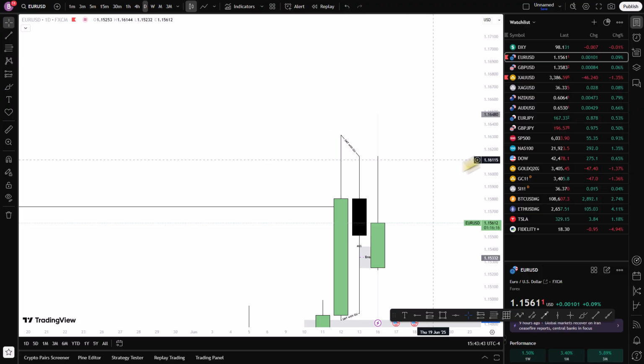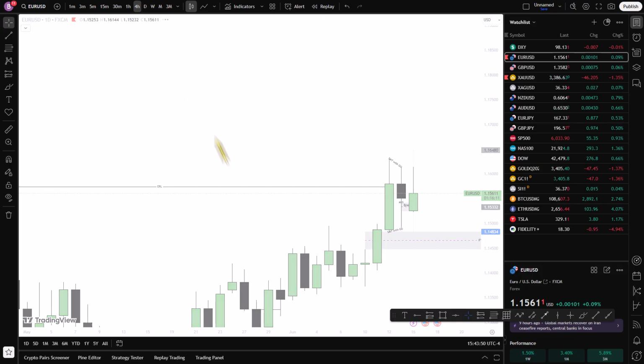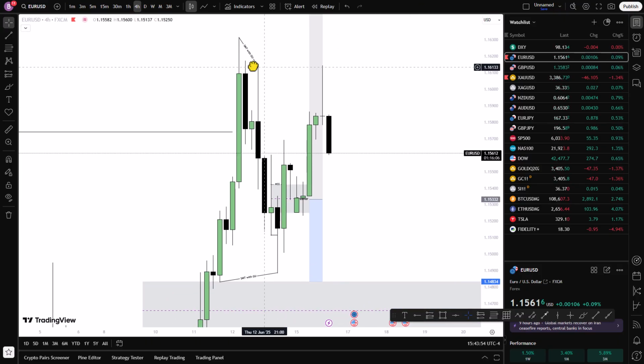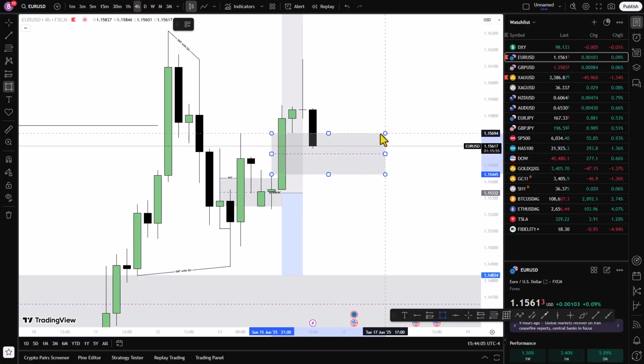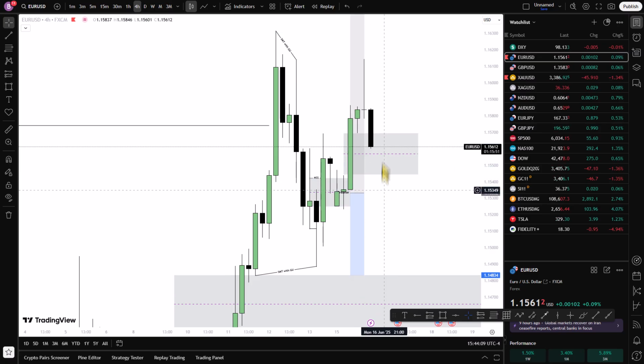For the 4 hours time frame, yes, we have a fair value gap, the same thing that was seen on DXY, that is the dollar. We see a fair value gap, and I want to see this fair value gap respected. If price should disrespect this fair value gap, price should close below it and respect it, then this low will be attacked, and this will be the draw on liquidity. So let's go to the 1 hour time frame.